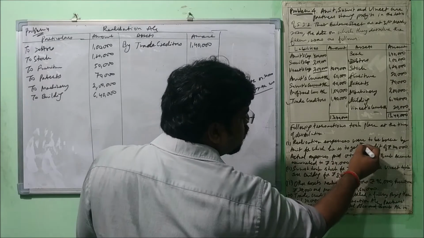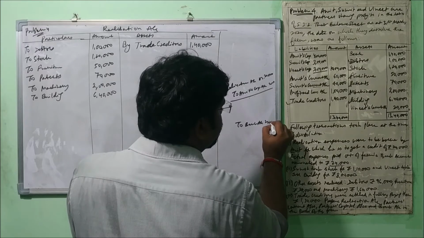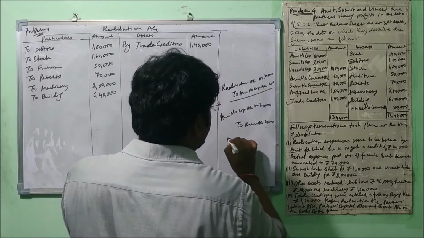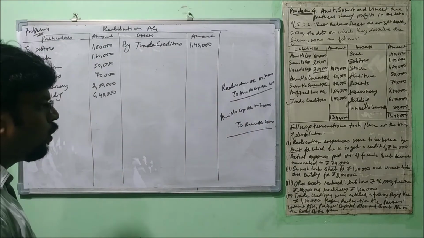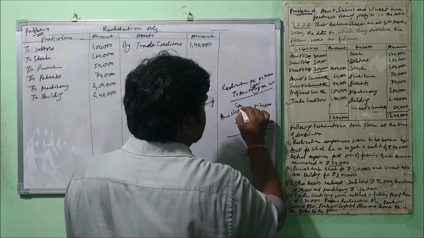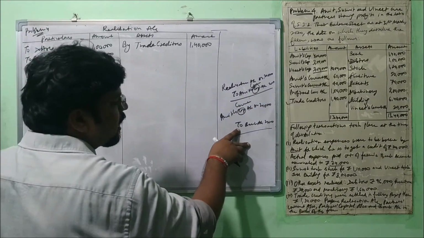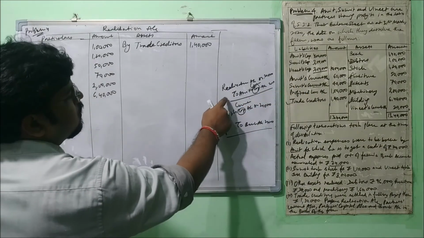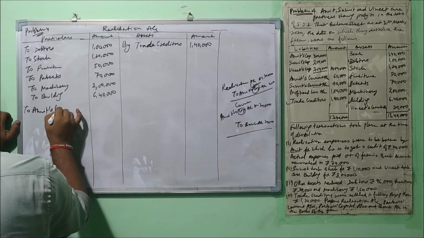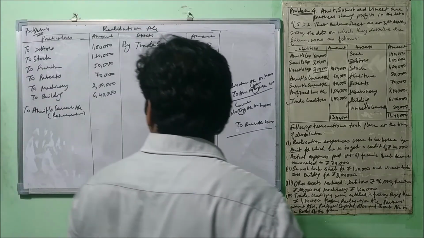Now, one more entry will be passed. The realization expenses were to be borne by Amit, but were paid by the firm, because the money has gone from the firm's pocket. So the firm will recover from Amit. Understood? So this entry will be done. One more thing, let me tell you. Here, in place of capital, we will mention current account because we are maintaining the fixed capital method. Understood the point? So this entry needs to be transferred here. Let's place this entry, Amit's current account, and in brackets we can mention remuneration. Now let's move further.